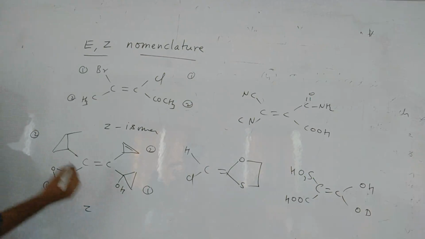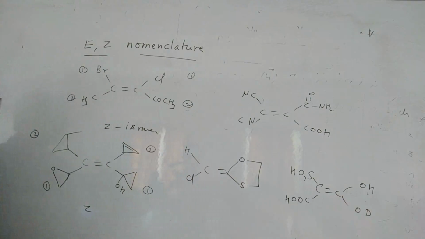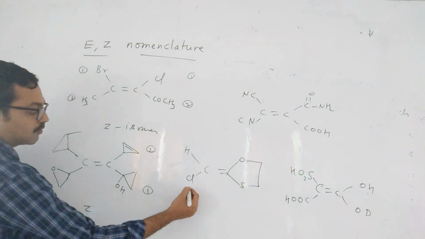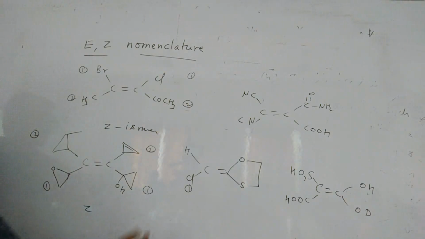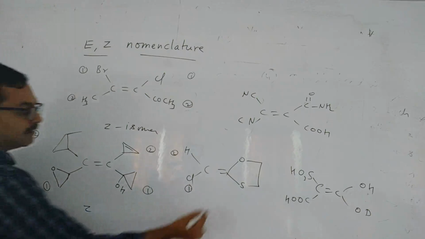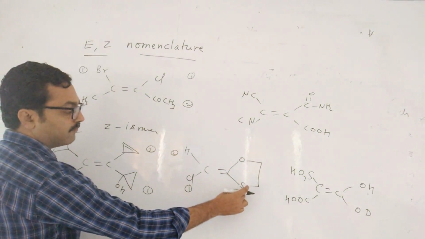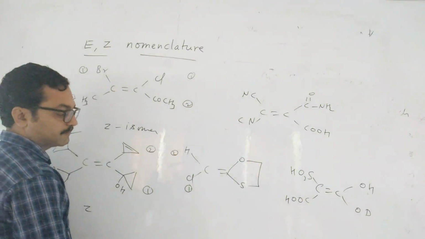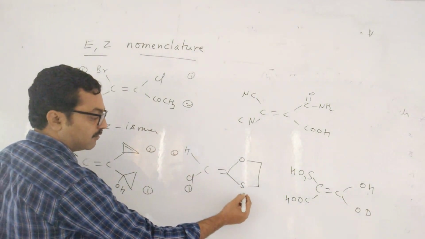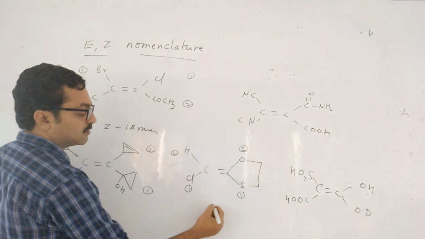So this is also a Z isomer. Now here you see, chlorine is 1, hydrogen is 2, correct? On this side, will sulfur come first or oxygen, by atomic number? Sulfur is 1, so this is 2. So this is also a Z isomer.